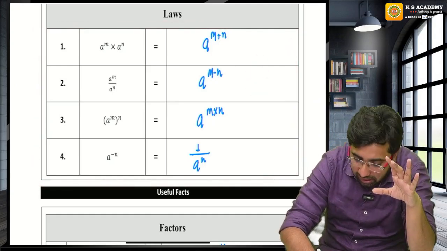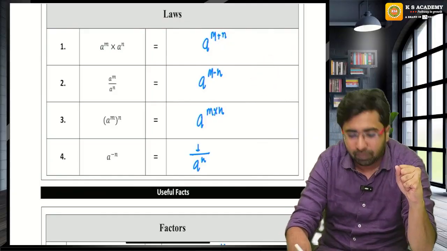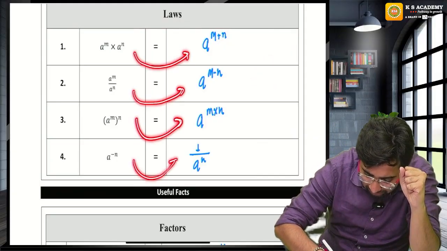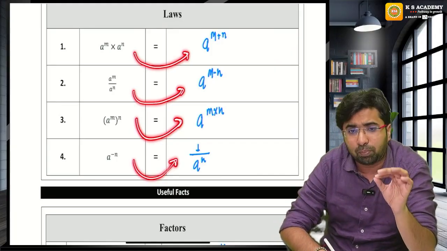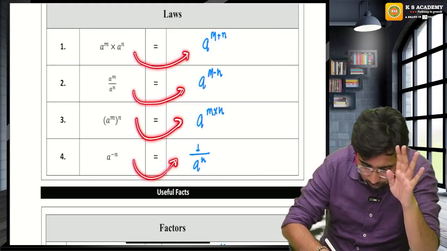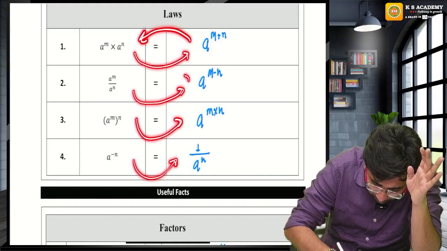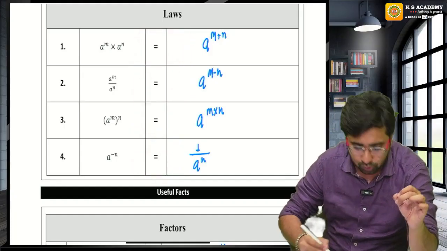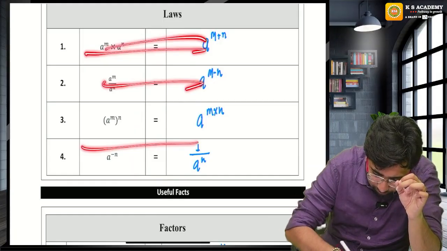No guys, in total there are 8 properties. We used to revise the property in this way, but it is not just 4 properties. There are a total of 8 properties, because you have to retain the property in the reverse way also. So there are 4 plus 4 properties.